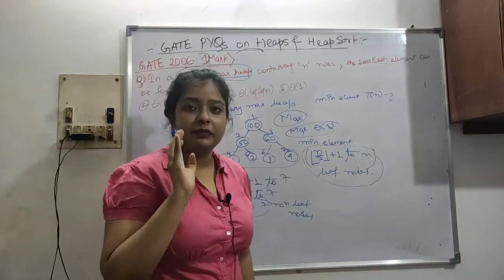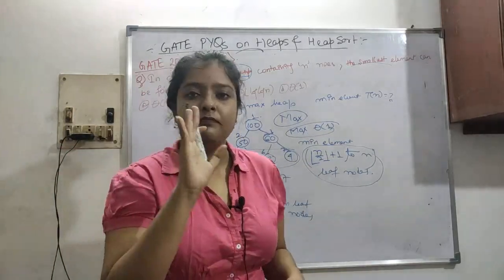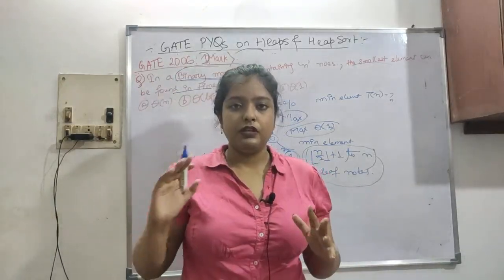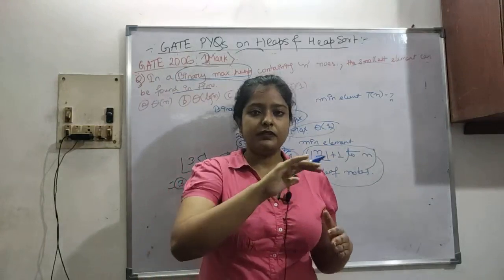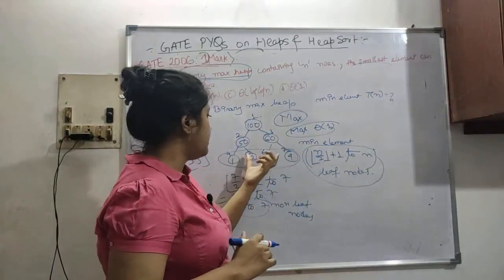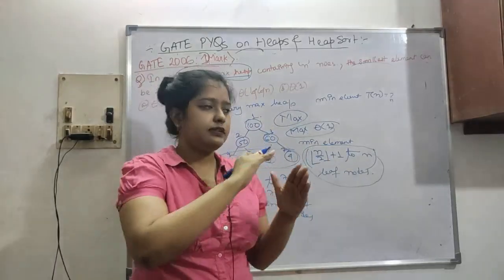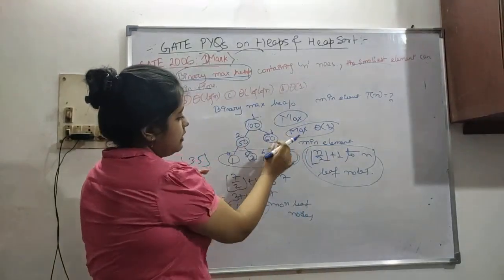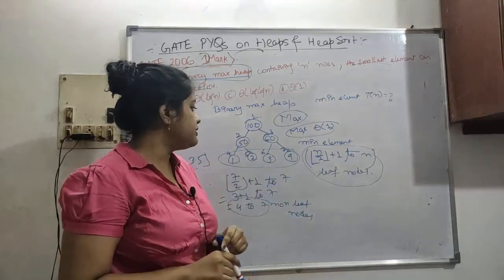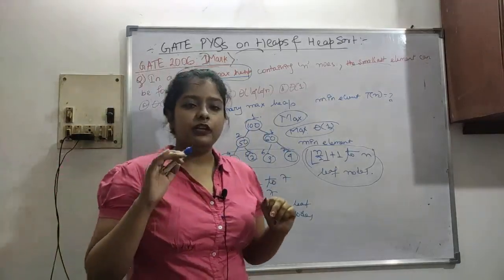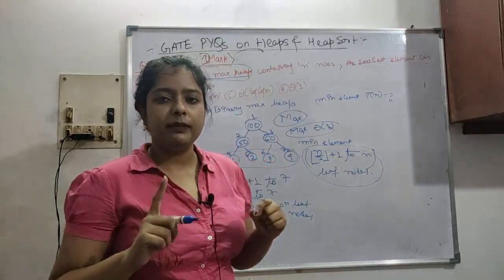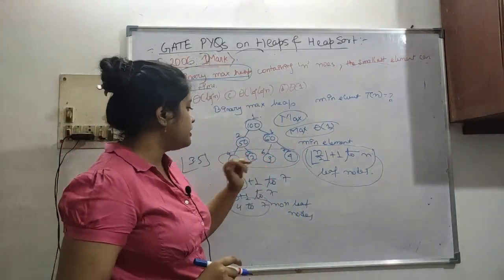So I'll tell you again. In a max heap, the minimum element will be present at the leaf nodes. The leaf nodes can be present somewhere like here, or also here. It could have been 4 in place of 64, or some lesser value. So the leaf nodes will always hold our minimum elements. The minimum element can be present in any of these leaf nodes.